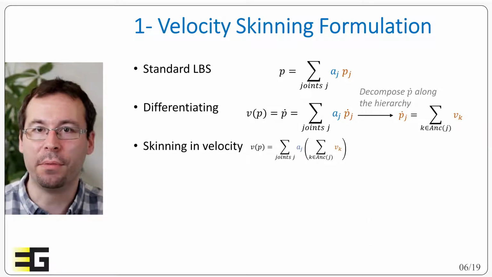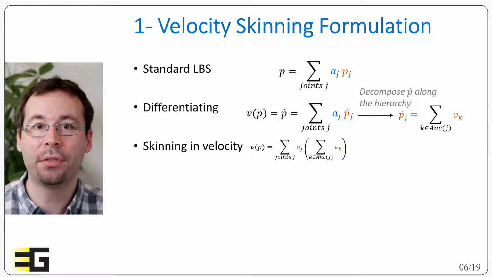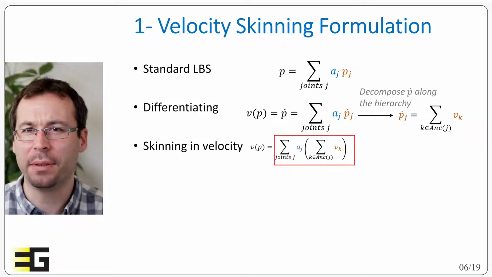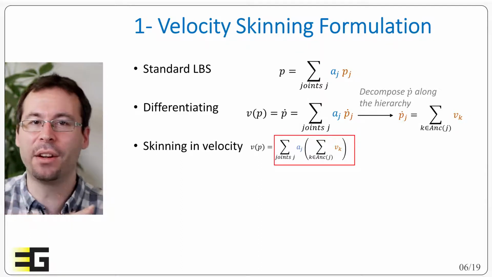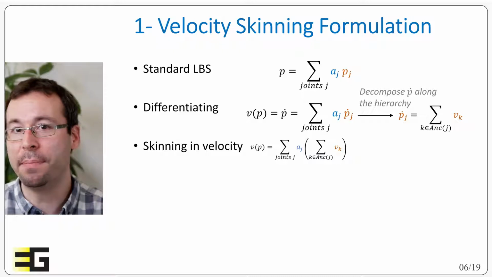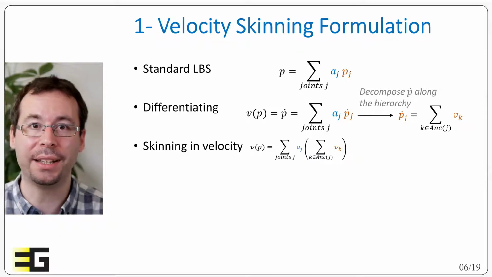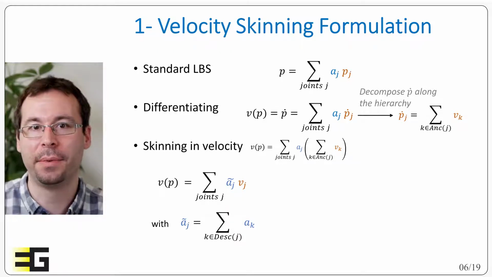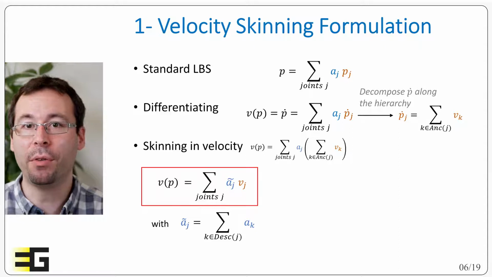Now that we have the decomposition of p_j prime, we can plug it back into the relation of the skinning. So this now looks like a double summation, but actually we are counting several times the same joint in descending along the hierarchy. So we can perform a change of variable and adapt the relation to appear as a single sum. Note that the details are provided in the appendix of the article. And finally we end up with the following relation.